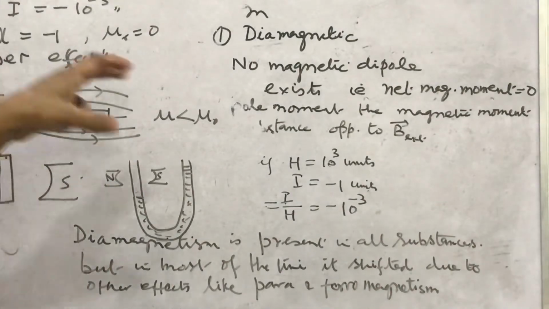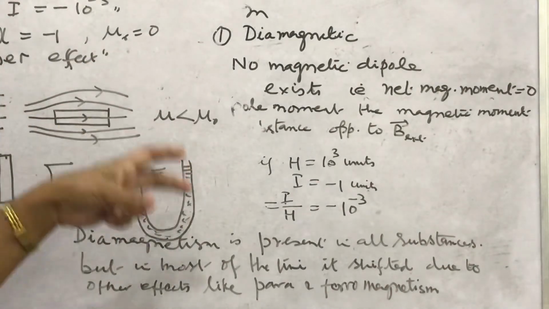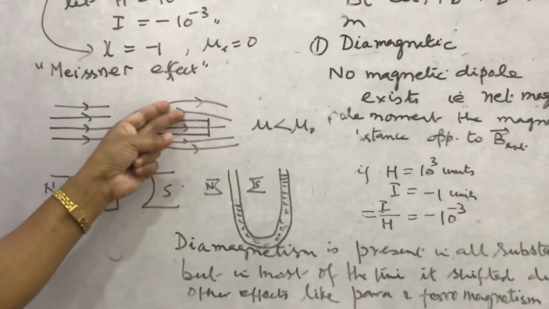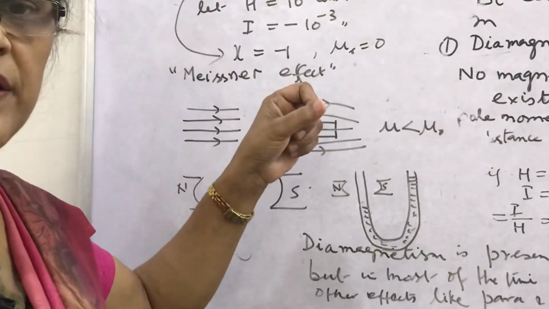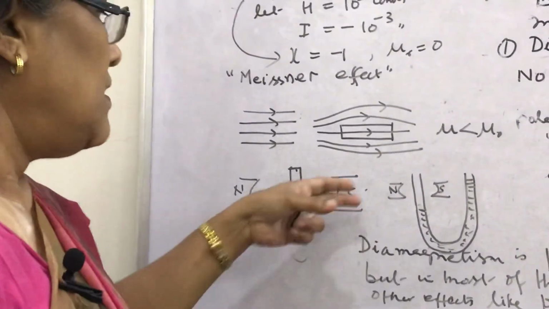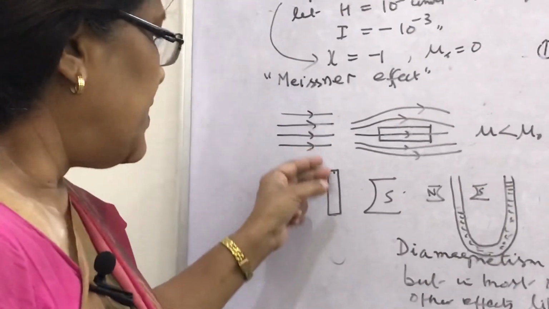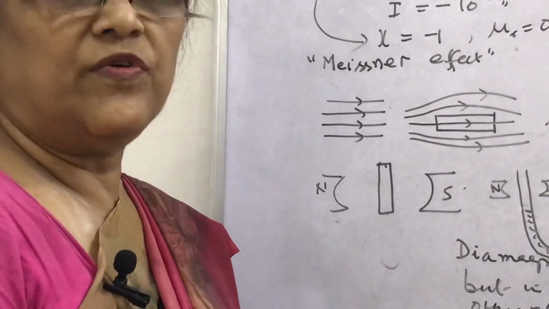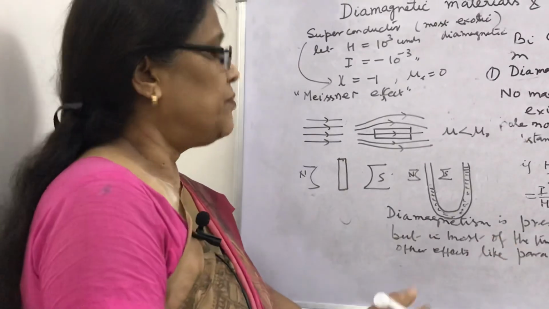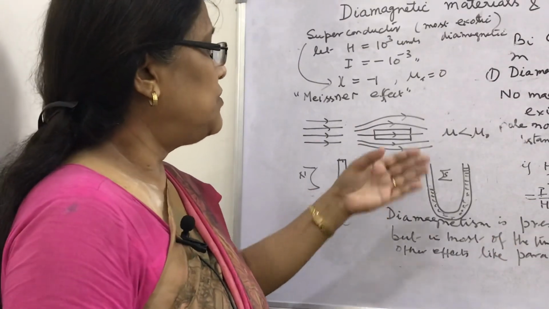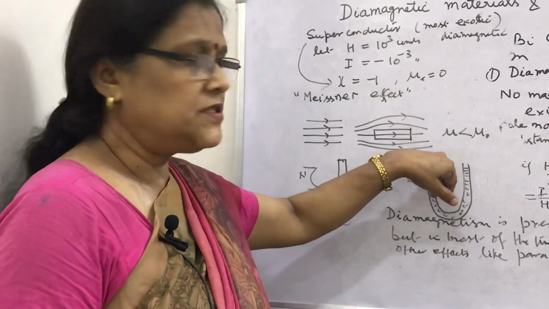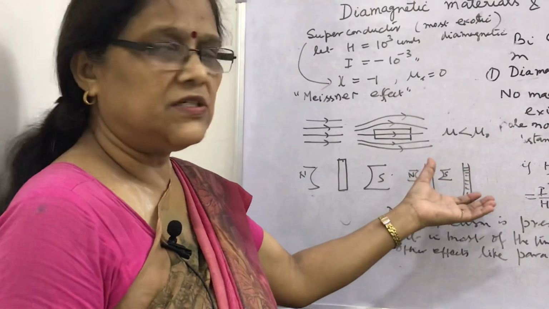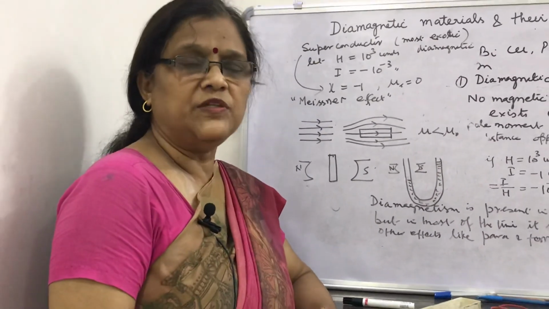So, these are all properties of diamagnetic substances, and how they show their behavior in case of magnetic field. They are repelled by a magnet, and if you take the diamagnetic rod placed in non-uniform magnetic field, it has tendency to move from stronger magnetic field to the weak magnetic field region. What are the values for diamagnetic materials? Permeability, magnetic susceptibility and relative permeability we have discussed. In this way, I hope you must have enjoyed it. Thank you.